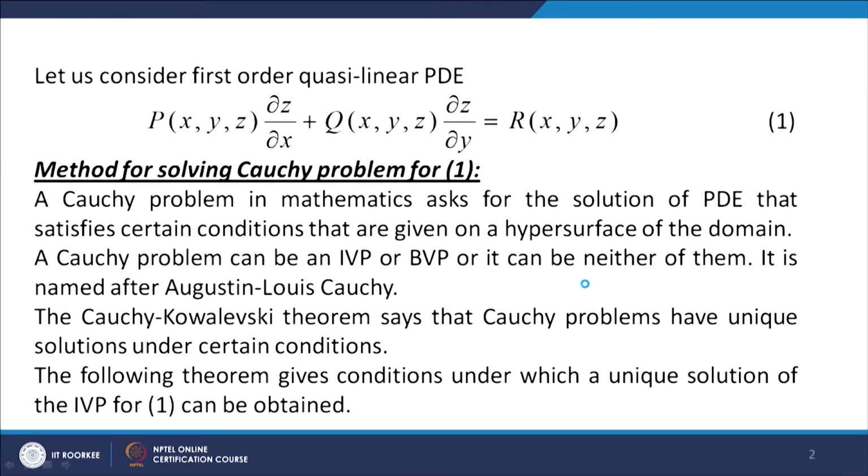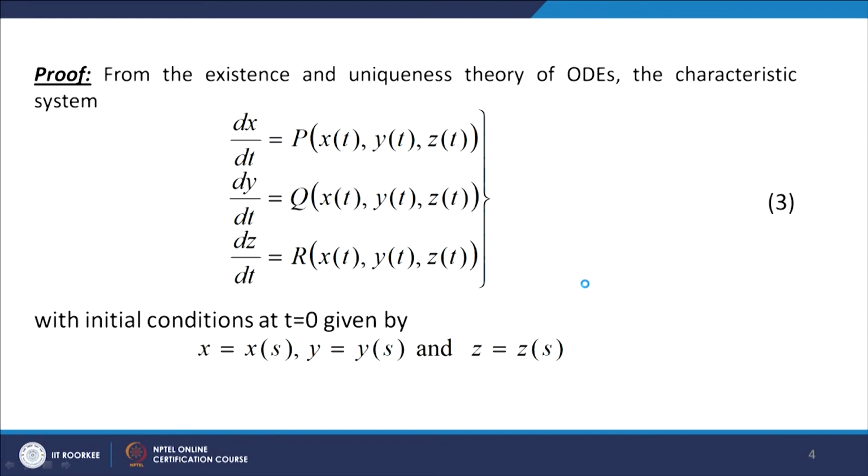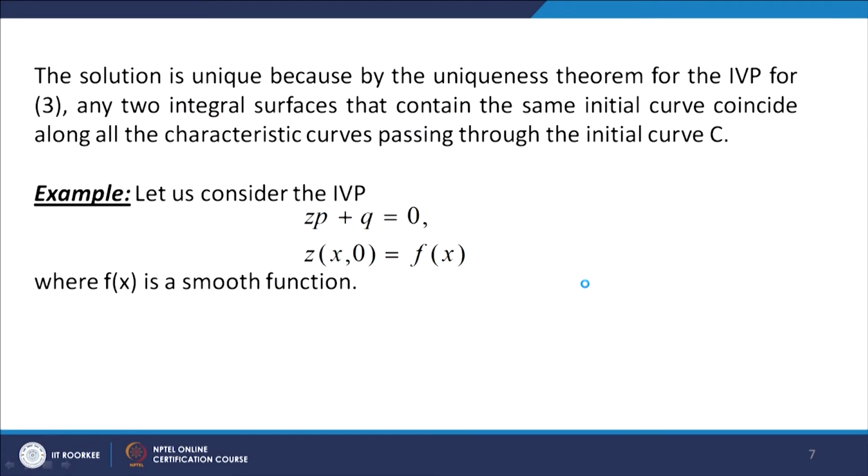So we have discussed the method for solving the Cauchy problem for this Cauchy linear PDE. Now, let us apply this result.